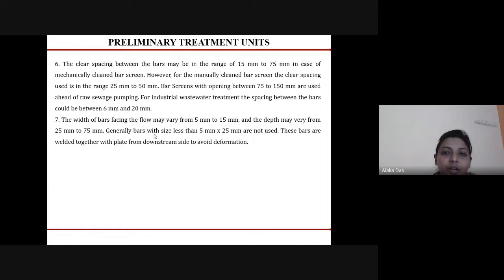For industrial wastewater, the spacing should be between 6 mm to 20 mm. The width of the bar facing the flow may vary from 5 mm to 15 mm, with depth 25 mm to 75 mm, and generally bars are used with a size of 5 mm to 25 mm, so that deformation can be avoided.